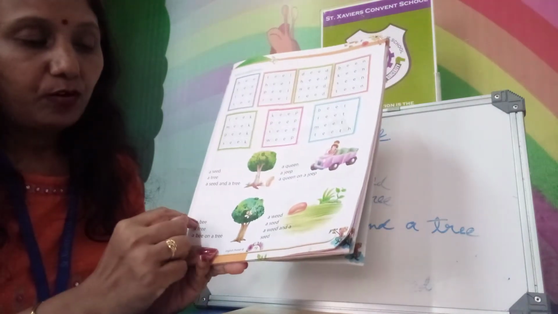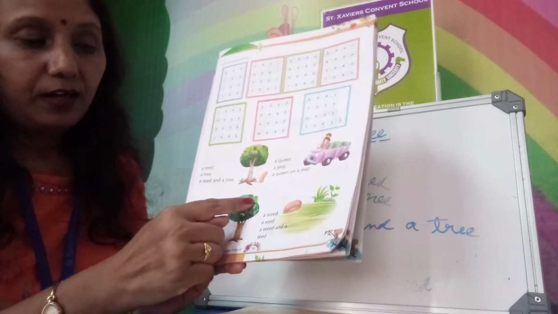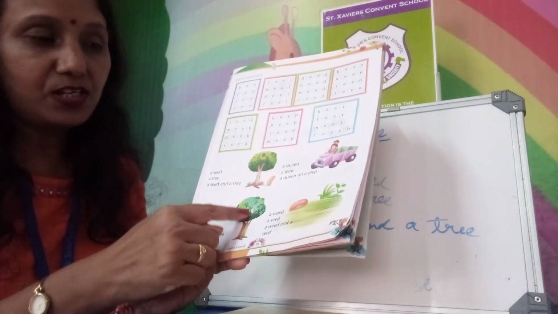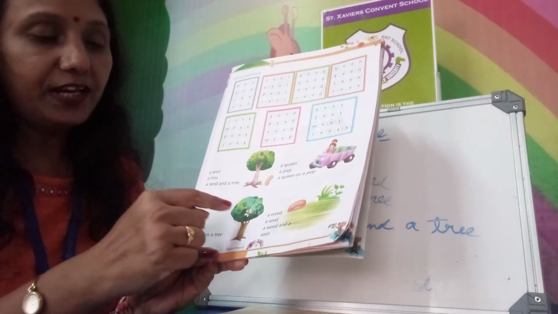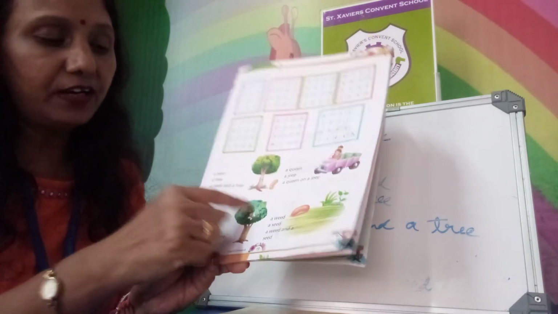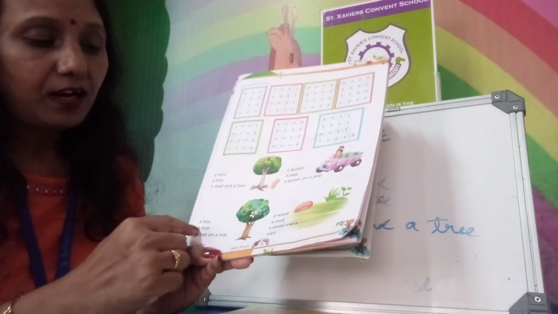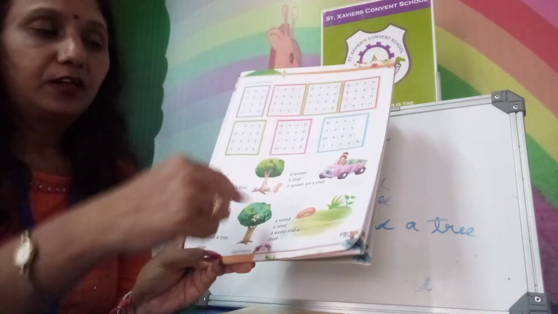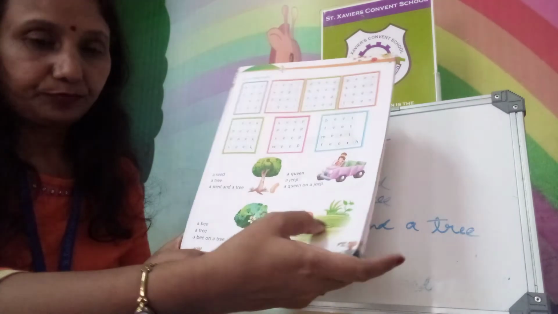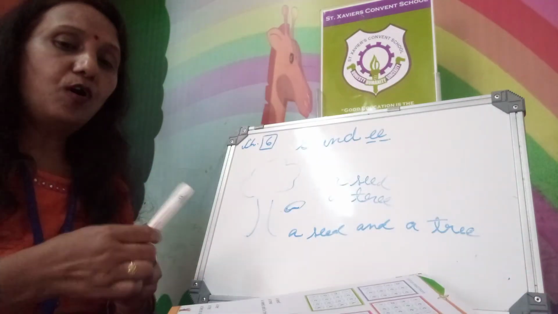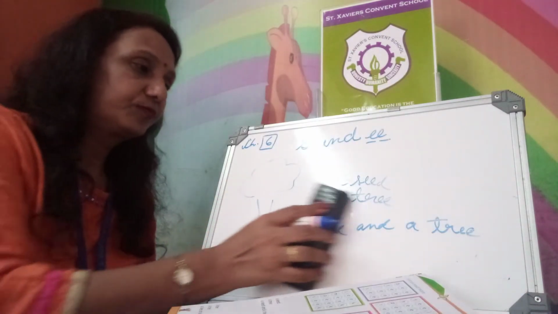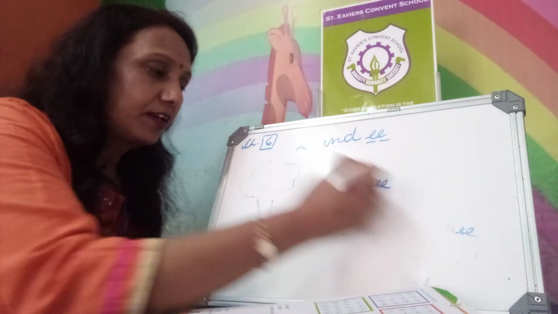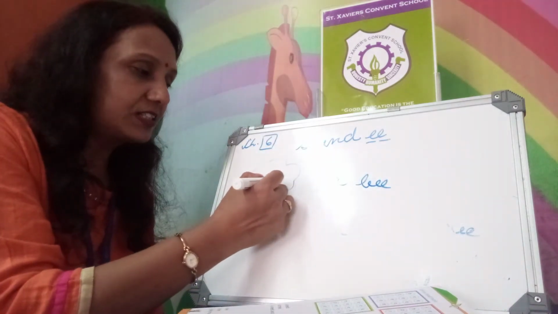Next, what are you seeing there? Tree and bee. So where is the bee? Bee on a tree. A bee, a tree. A bee on a tree. So a bee is where? On a tree.